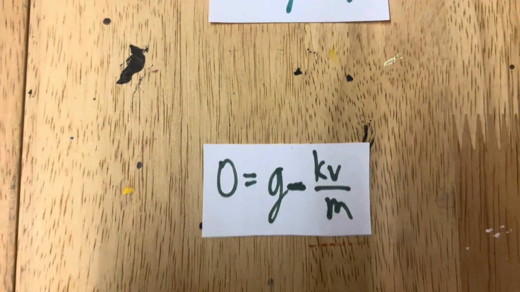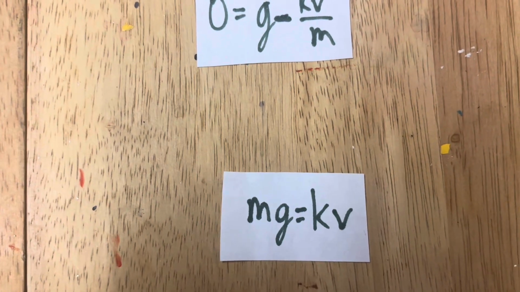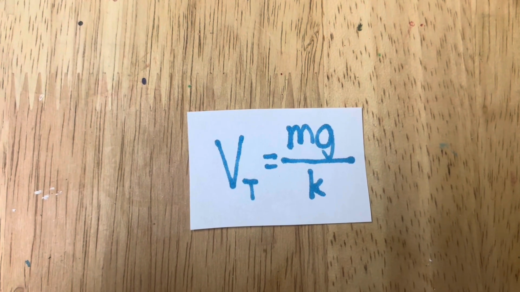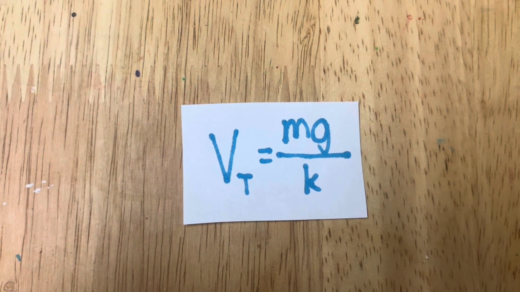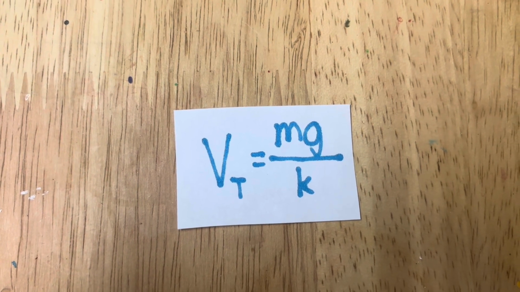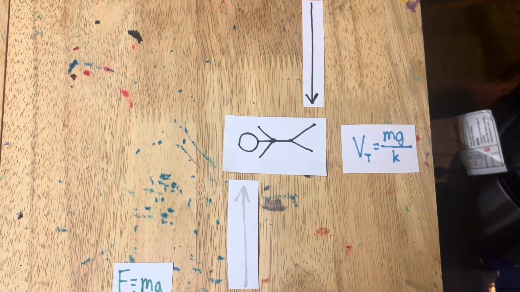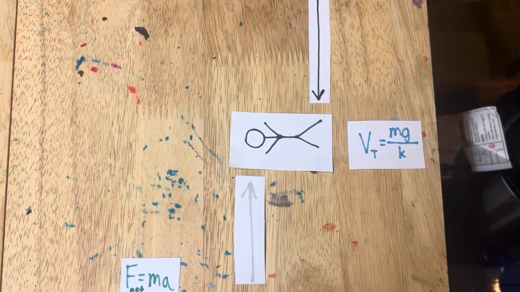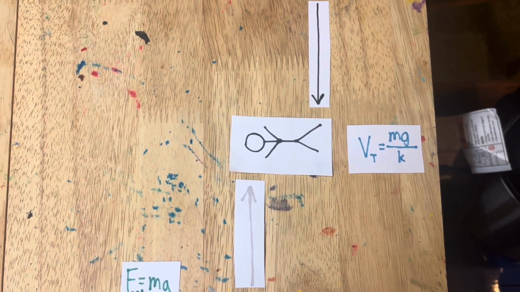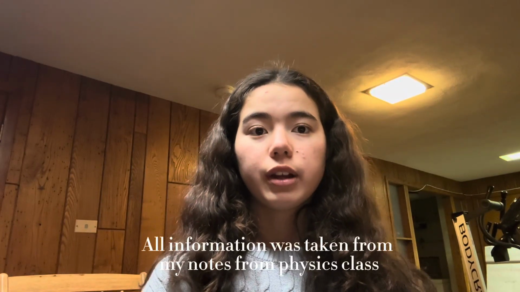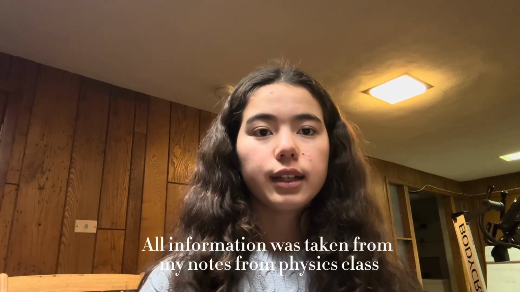We set this to 0, and then do some rearranging, we get mg is equal to kv. And that leads us to this equation. The terminal velocity is equal to the mass times gravity over the air friction constant. Terminal velocity is when the drag force and gravitational force are balanced out and there's no acceleration, so it's a constant velocity. So you don't keep speeding up forever. You keep moving at a constant velocity.